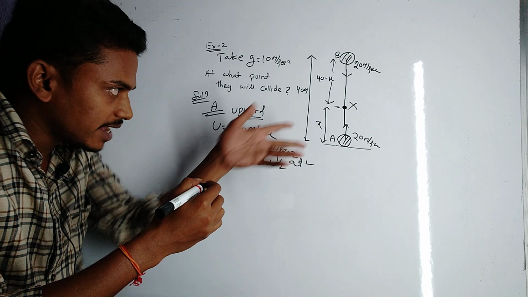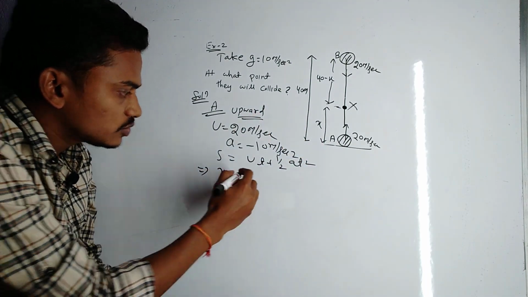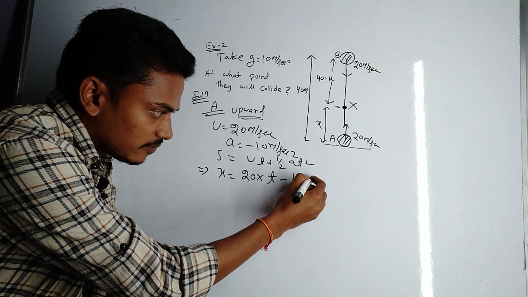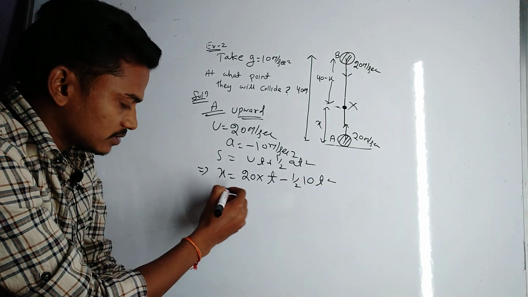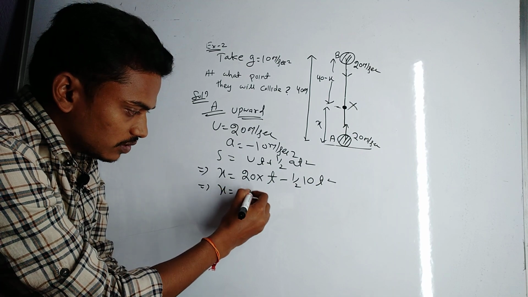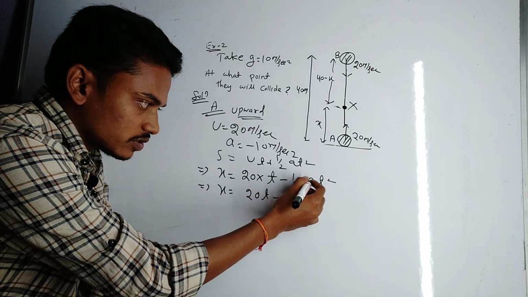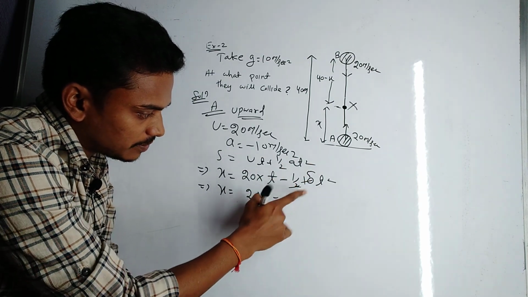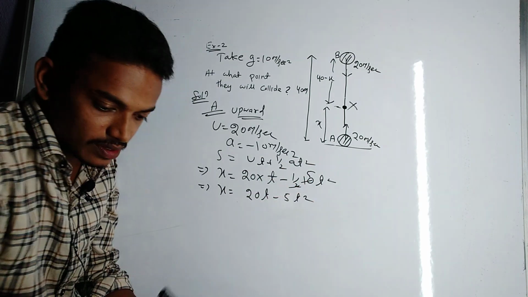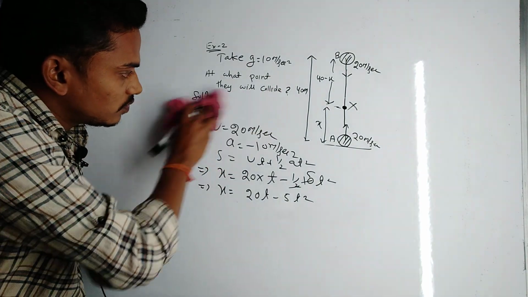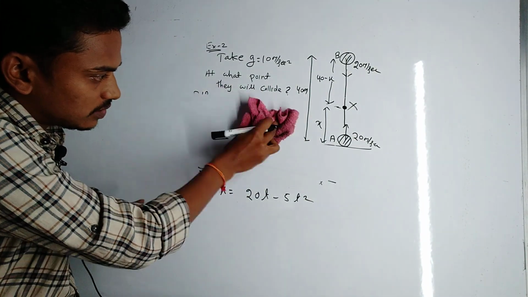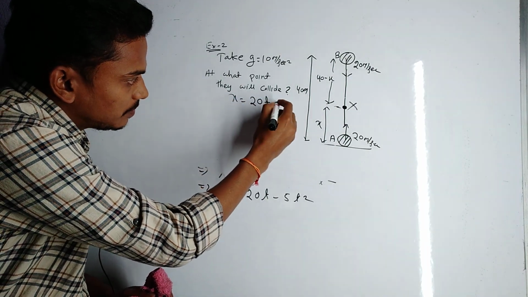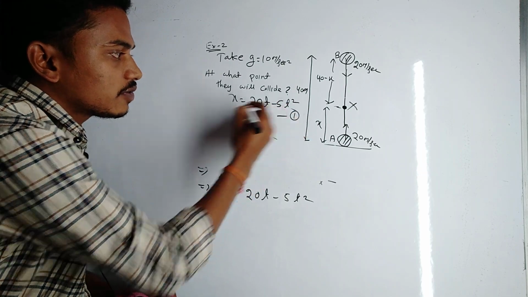So s is x, the displacement, u is 20, so 20 into time t minus half into 10 t square. That implies x equal to 20t minus 5t square. So we found that x equal to 20t minus 5t square. Make it equation 1.